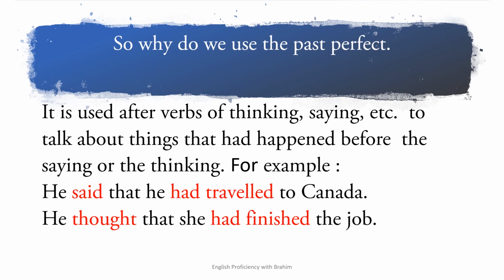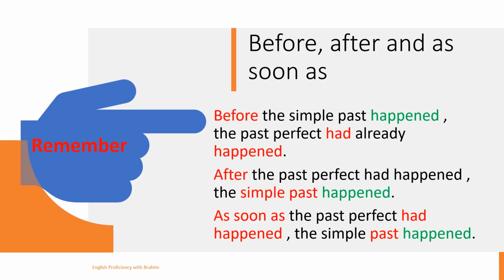So these are some uses of the past perfect. Now, remember, this is very important because most of the time we can use the past perfect with before, after, or as soon as. So the rule is, before the simple past happened, the past perfect had already happened. So if you use before, it must be followed by simple past. Okay? The past perfect had already happened.